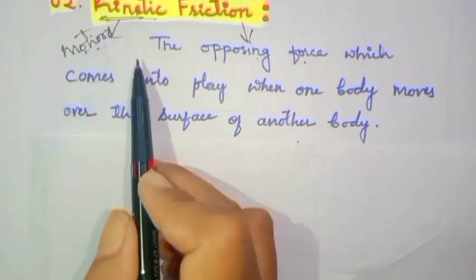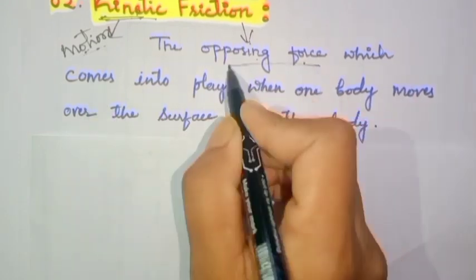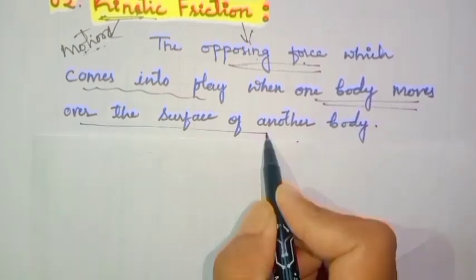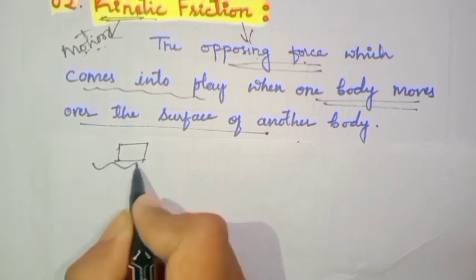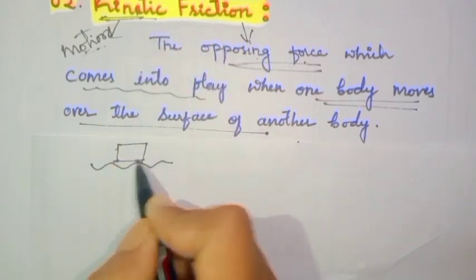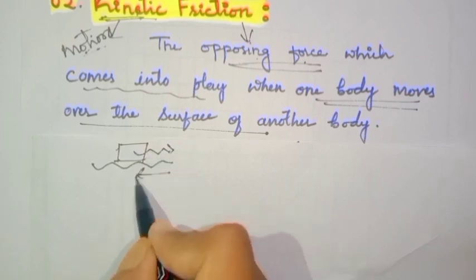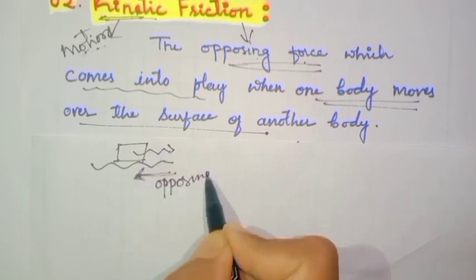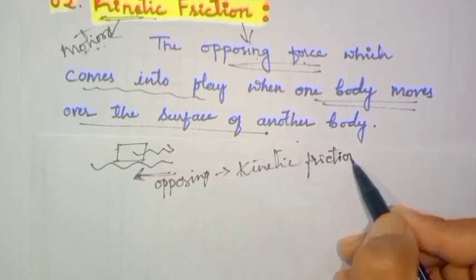So let's go for the meaning of the definition. The opposing force which comes into play when one body moves over the surface of another body. If you consider here is an object and this is the surface, the friction will come into play in the case of kinetic friction only when this object starts to move. If the object is moving, then the opposing force which comes into play, to that opposing force only we call kinetic friction.